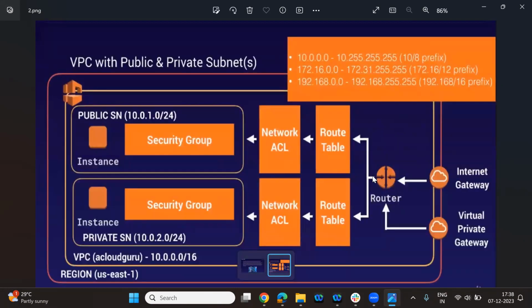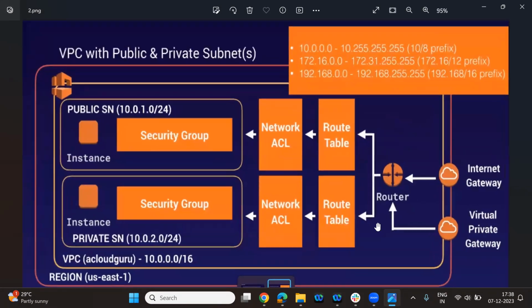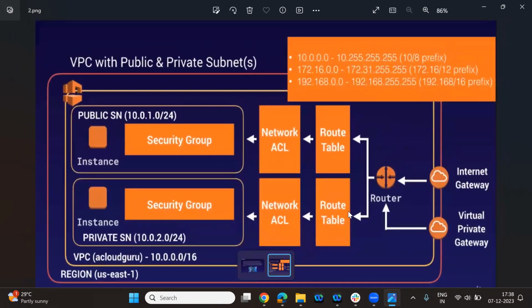So this is a very important diagram. Don't be frightened, don't be scared, but you should know how the things are working over here. Your application, if you see here, I told you this is the VPC with public and private subnet. The red mark in the diagram is nothing but your boundary.